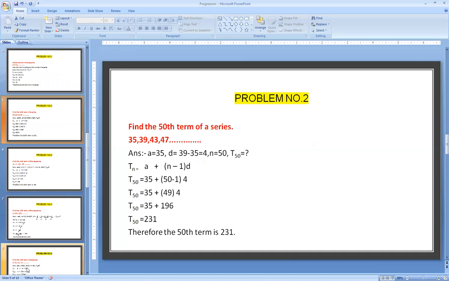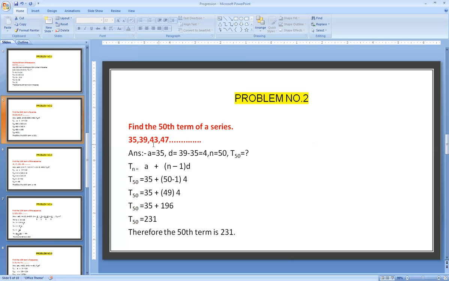Problem number 2. Find the 50th term of the series. See the series they have given. It is in ascending order. The first number is 35, the second number is 39, then 43 and 47. So the value of a is 35. For d, you can take 39 minus 35, or 43 minus 39, or 47 minus 43.